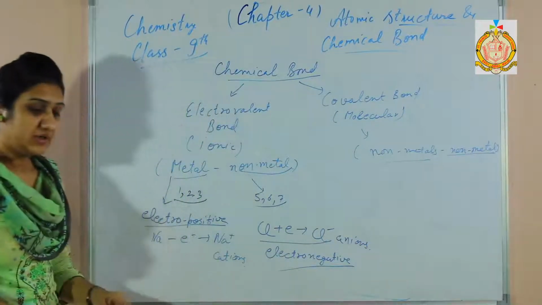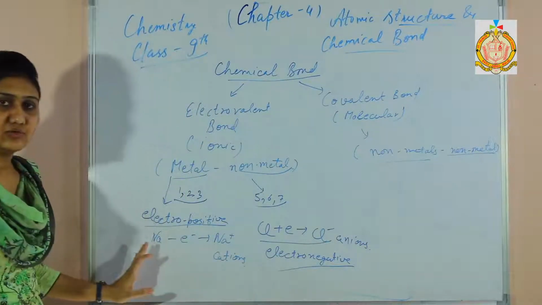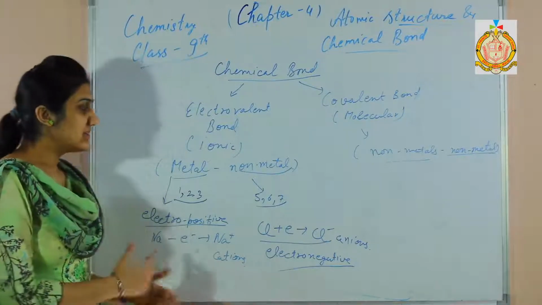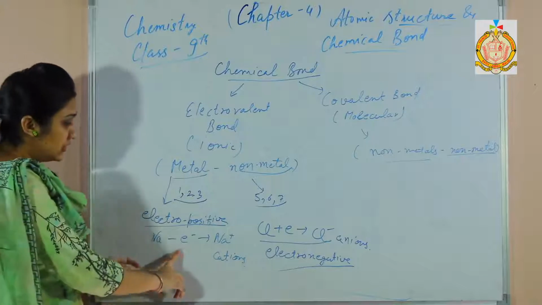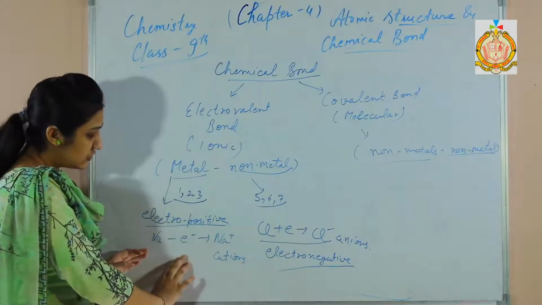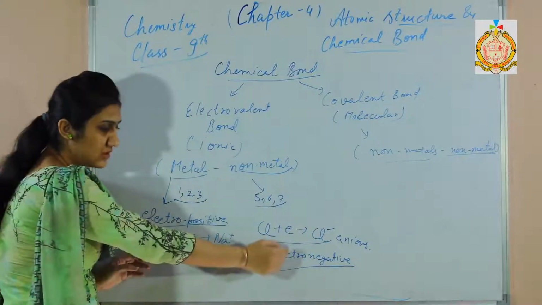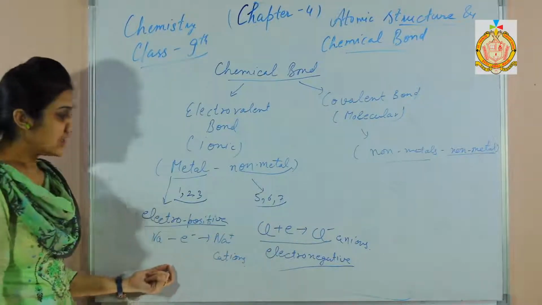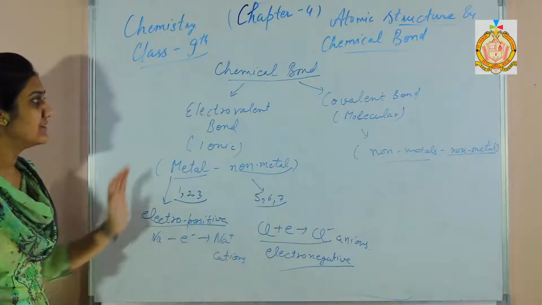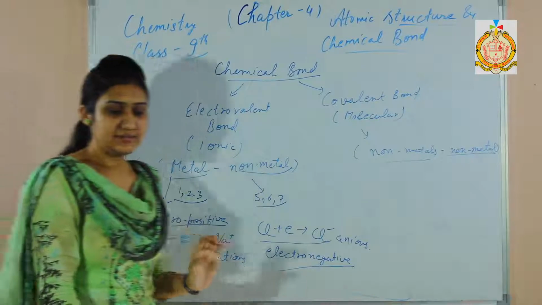So when one metal loses an electron and one non-metal gains an electron, there is a transfer of electrons. The electron lost from sodium goes to chlorine. So sodium gives the electron to chlorine, there is a transfer of electrons, and this type of bond is called an electrovalent bond.